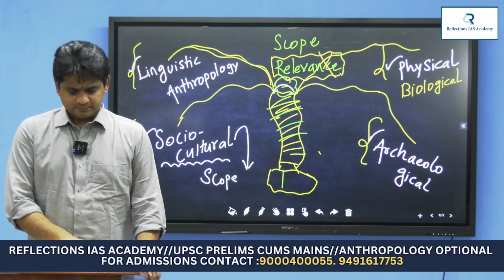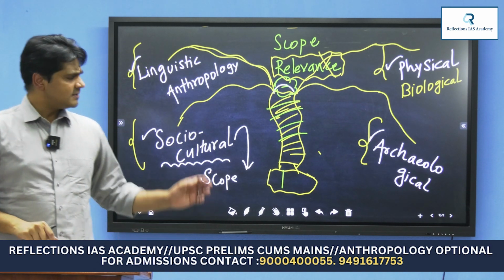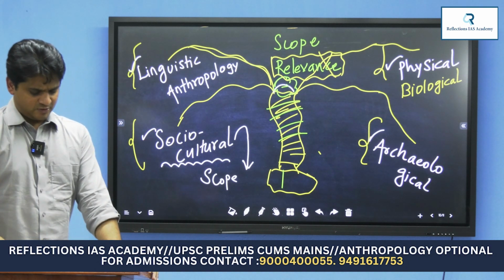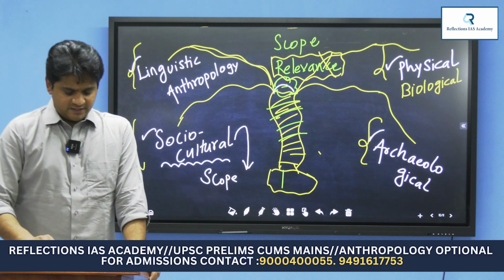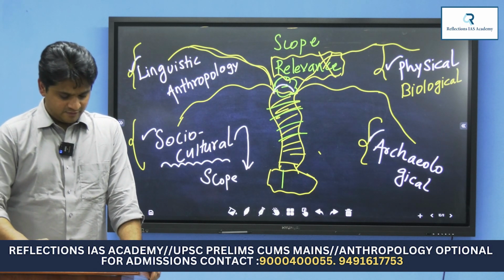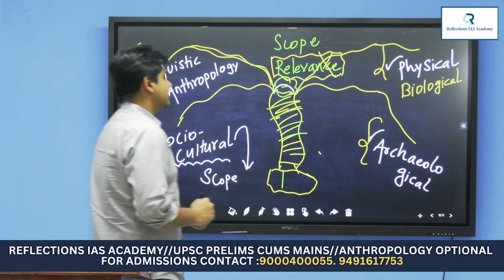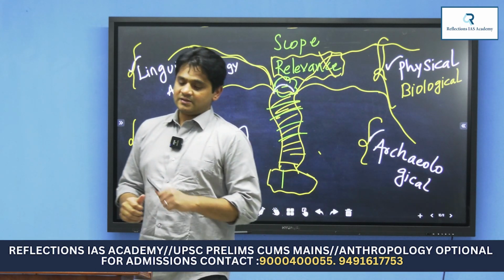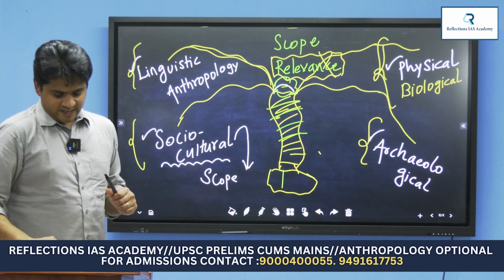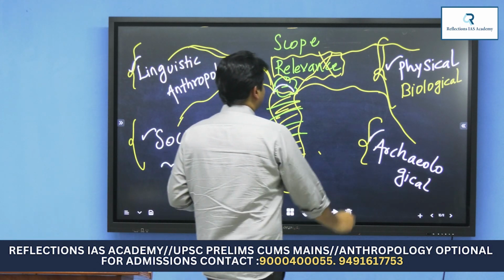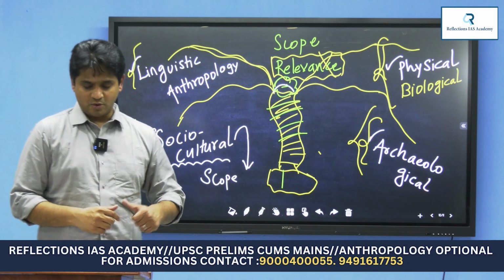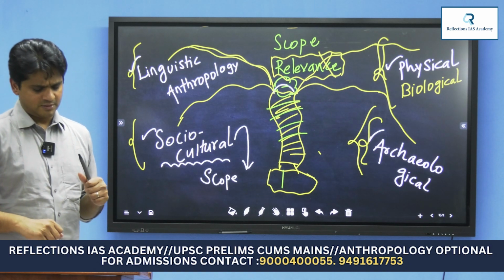Going a little further, I'll just give one simple example, and essentially, you know what it is doing? UPSC is asking us to read the whole syllabus. If you see, chapter 1.4, chapter 1.5, chapter 1.6, chapter 1.7, these are all physical anthropology, one of the important branches of anthropology. Chapter 1.8 is archaeological anthropology, which you will understand when I start discussing chapter 1.8. I know archaeology also might be an unfamiliar term to some of you.